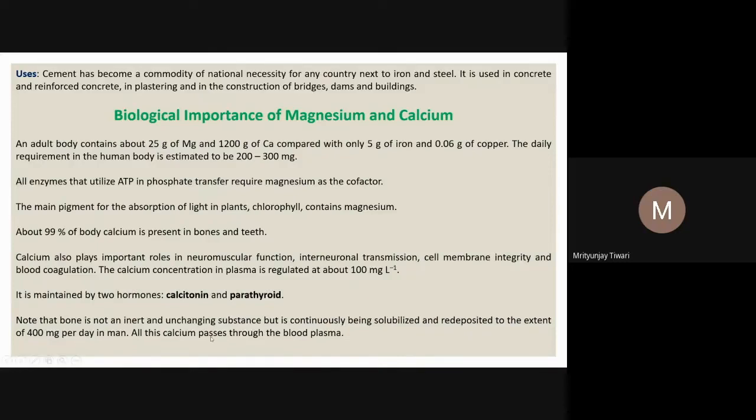And all this calcium passes through. Even if we dissolve bone, it will come to the plasma, and when it is deposited, it will go again back to the bone. So all this calcium that is involved, 400 milligram of bone formation, passes through the blood plasma.